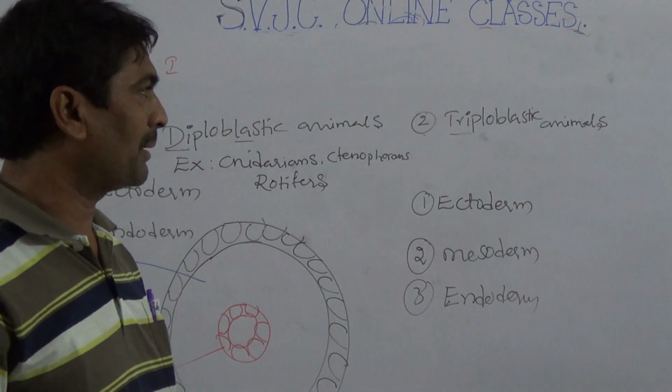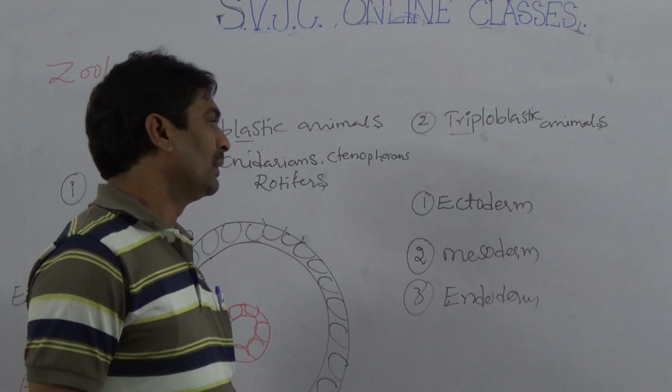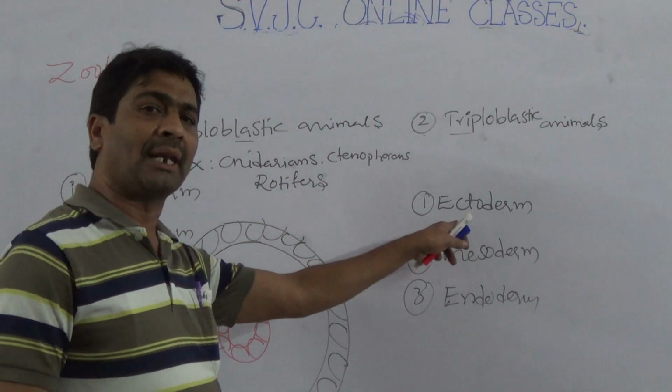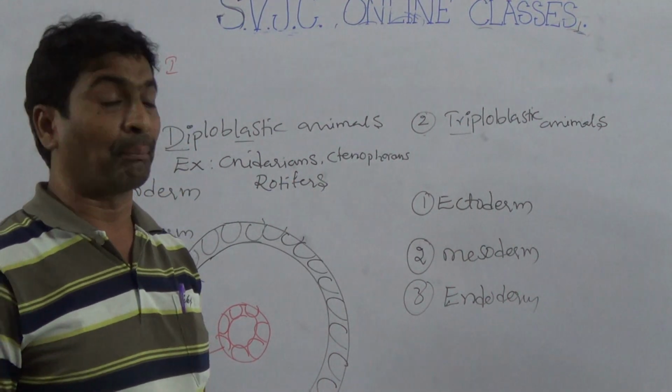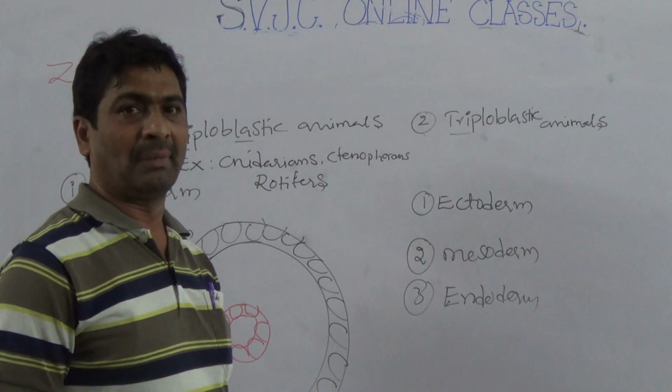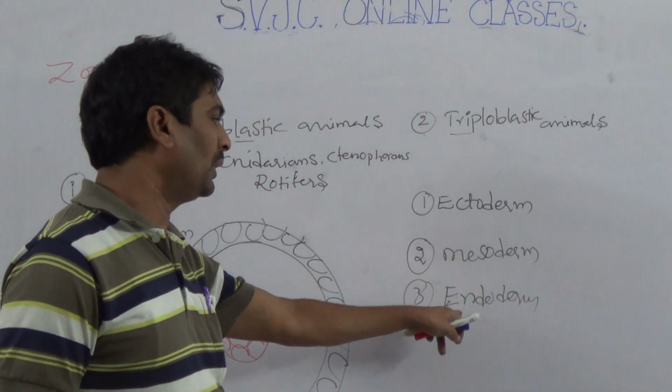These three embryonic layers, ecto, meso, endoderm, are present in triploblastic animals.